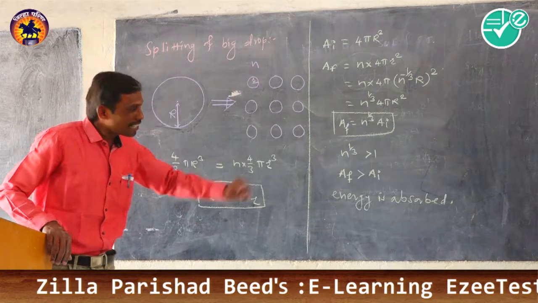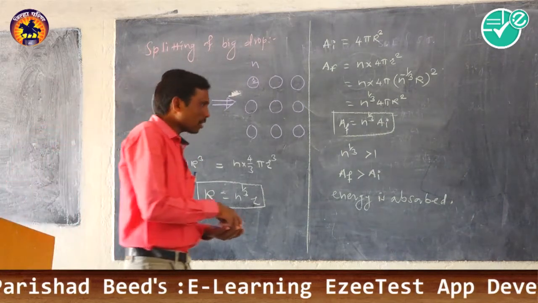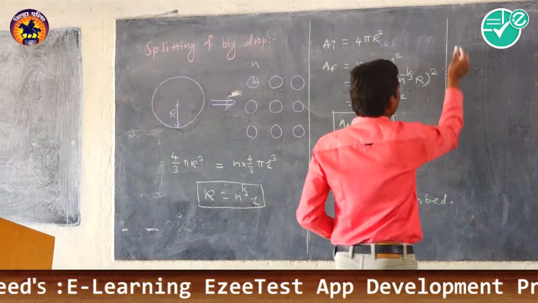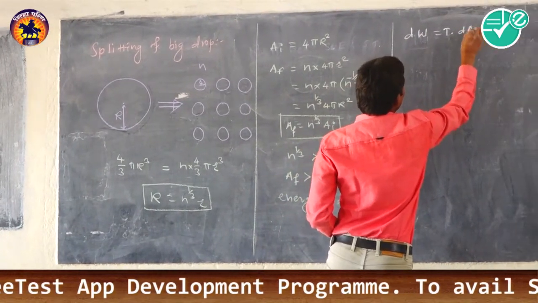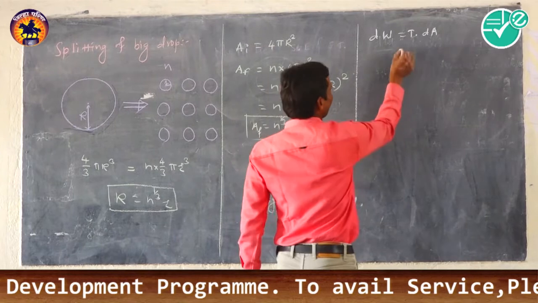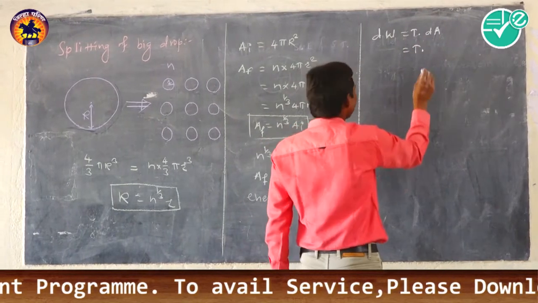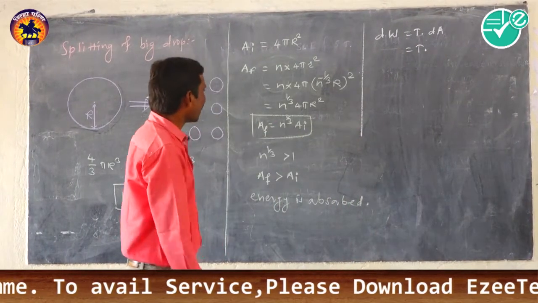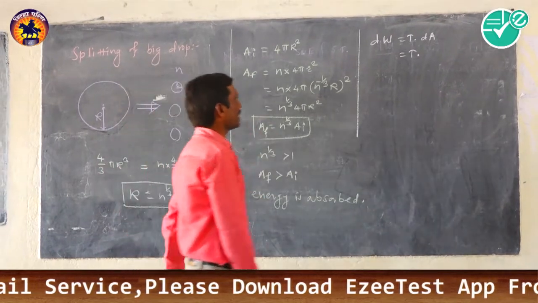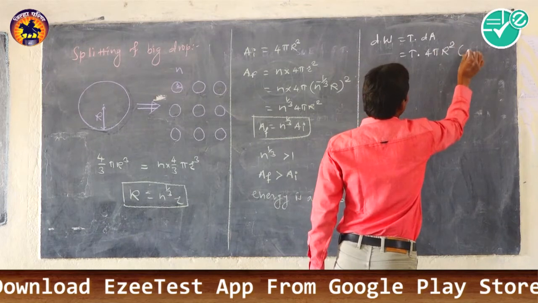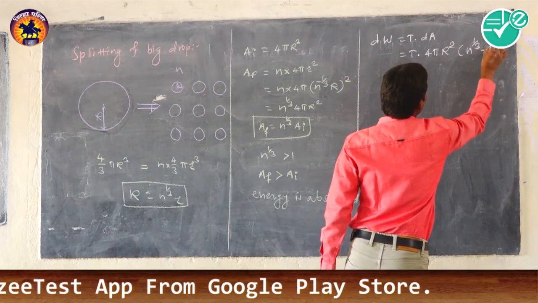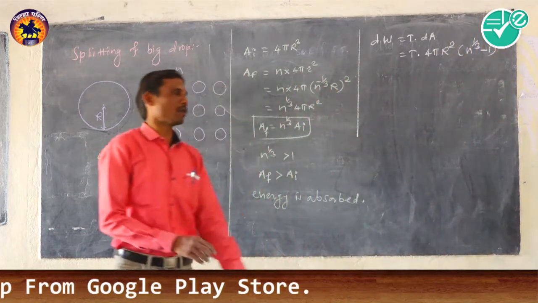But what is the work done in this process? We know the work done is surface tension into increase in surface area, that is T into the increase in surface area. By solving this we get 4πR² T in brackets N raised to 1/3 minus 1.